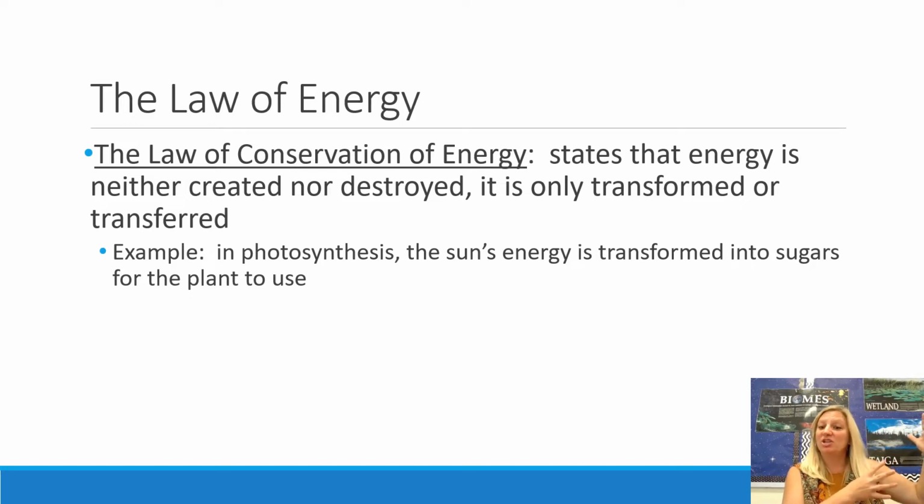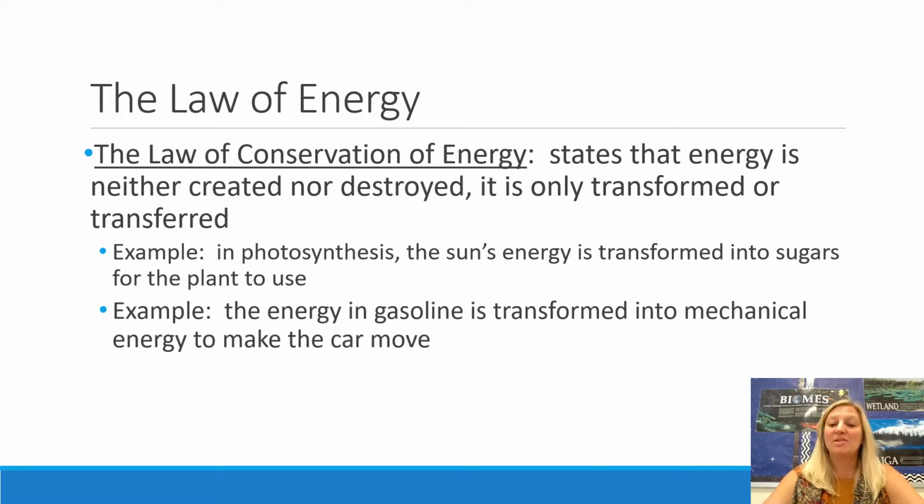So the sun's energy transforms into the plant through photosynthesis. You eat the plant, and then you transform that energy into the energy of motion and digestion and whatever it is that you're doing. So the energy is just moving from one form to the next. You didn't create energy, you just changed energy.